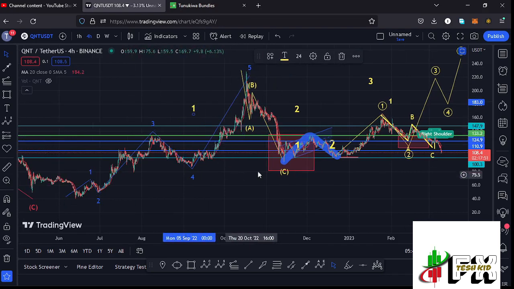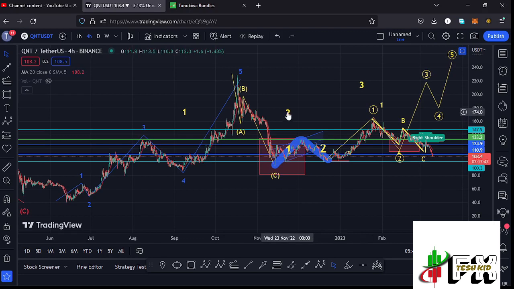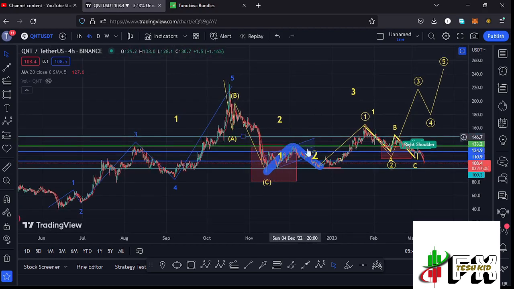And after seeing the formation of a larger Elliott wave count 1, I was expecting a corrective structure to the lower side in the formation of a larger Elliott wave count 2. And at the time of this recording, in the formation of that higher Elliott wave count 2, we have a low at around the $94.4 mark, and there are chances that whatever we are seeing over here is an impulsive wave to the upper side in the formation of this larger Elliott wave count 3.